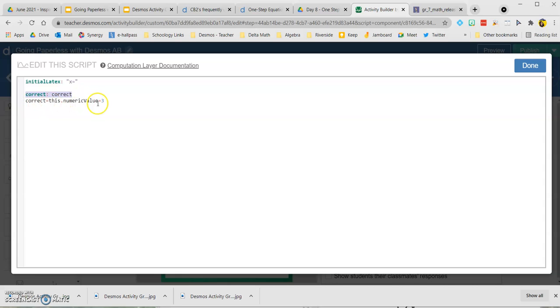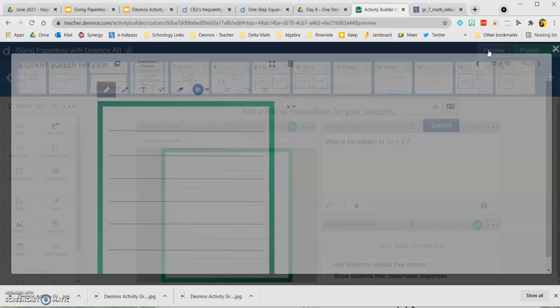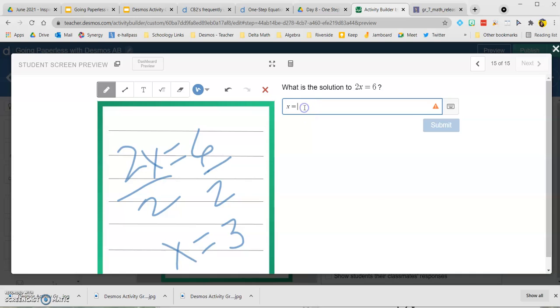Correct equals this numeric value, which is equal to 3. Now you can have students show their work. They have the initial LaTeX, and you will get the correctness check mark. But they won't see anything, so you'll get some honest work, honest feedback on what they've learned.